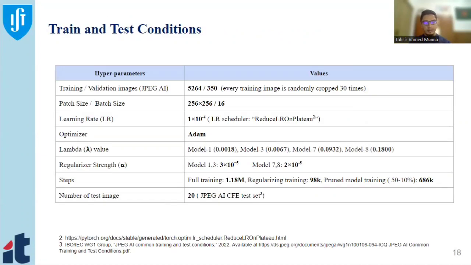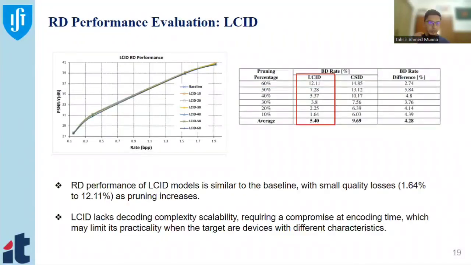Let's start with the evaluation of our work. This is our train and test condition that we use during our training. Let's dive into the RD performance of LCID, which we call the reference decoder to compare our approach. As you can see, this model is very close to the baseline in terms of BD rate.